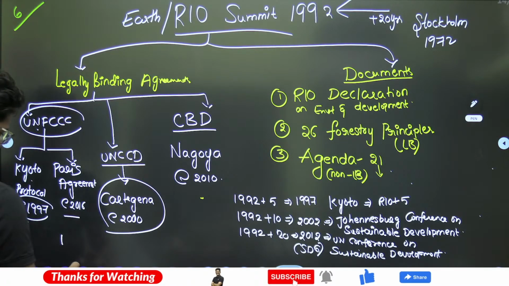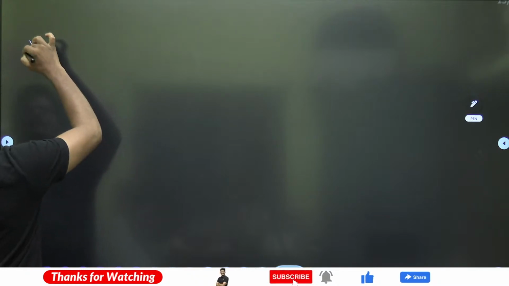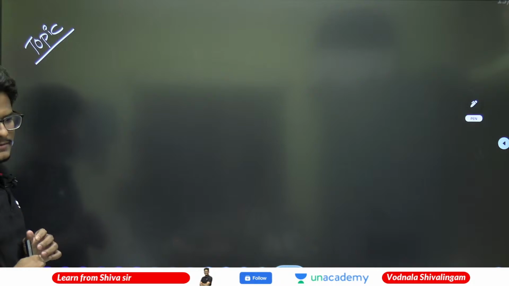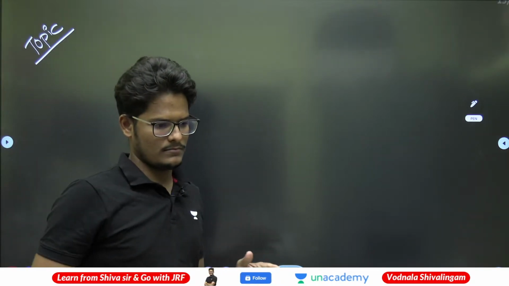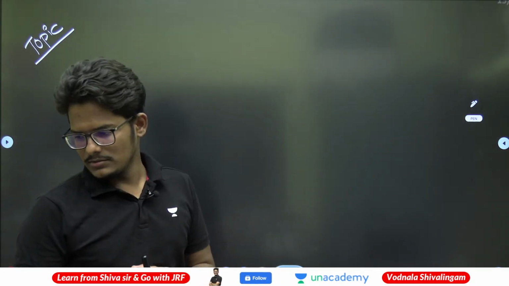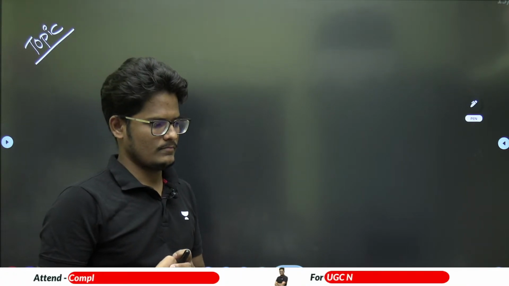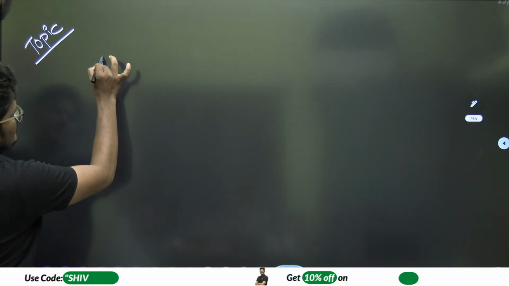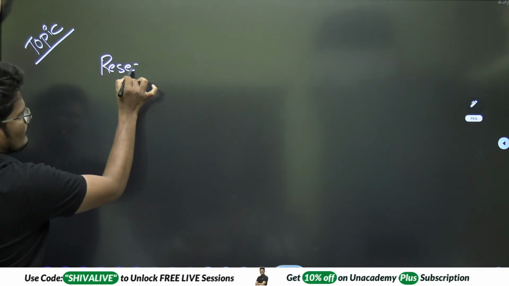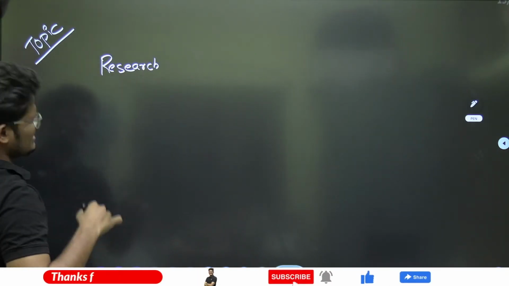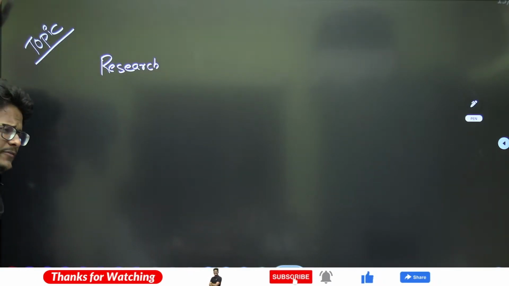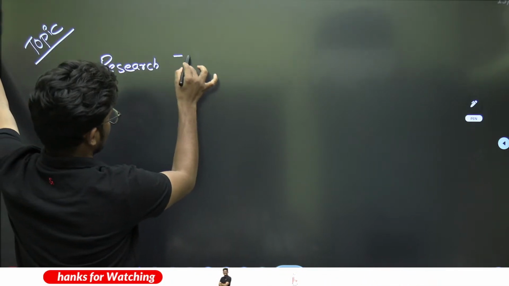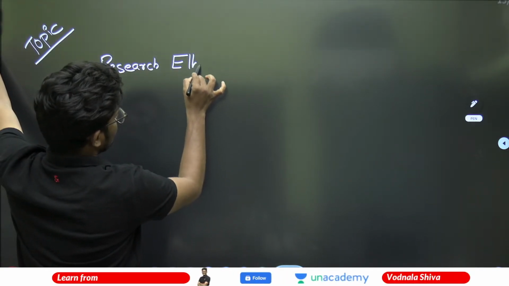Chalo, next topic. There is one important topic in research, which is small and the most repetitive one, which is there every time they are asking a question, including 2021. They asked many questions from this area, which is research ethics.